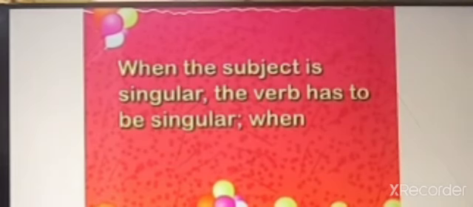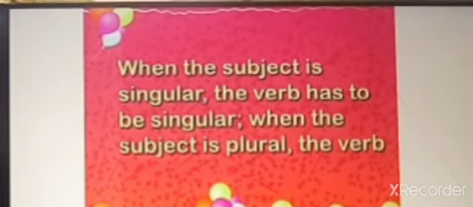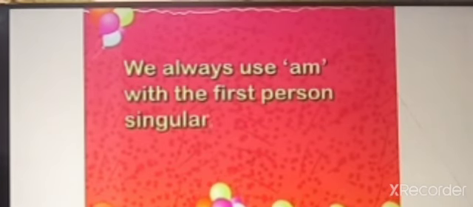Let's revise the rules for subject-verb agreement. When the subject is singular, the verb has to be singular. When the subject is plural, the verb must be plural. We always use am with the first person singular, that is, I. For example, I am a nature lover. I am good at playing tennis.